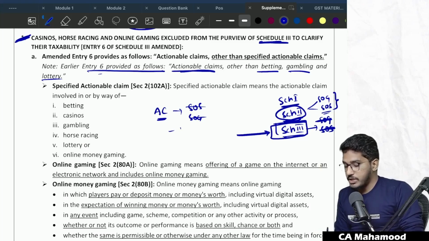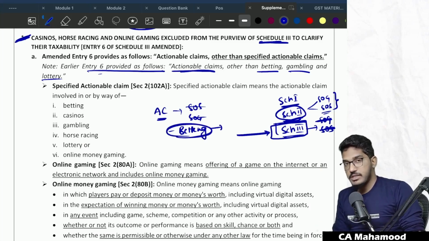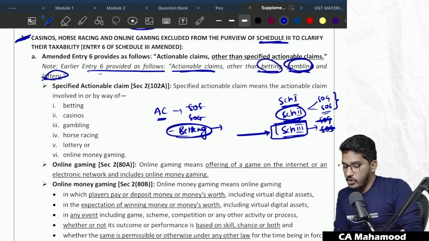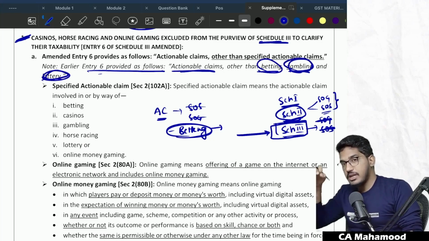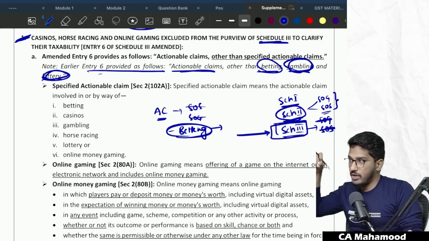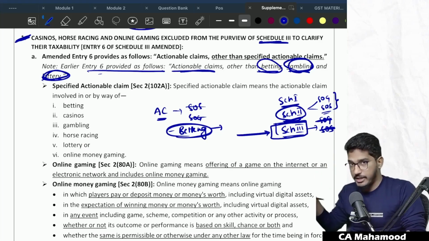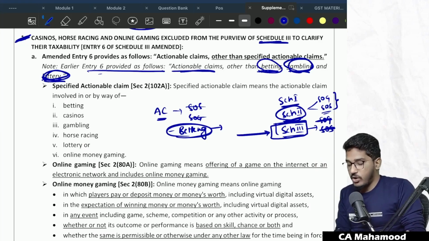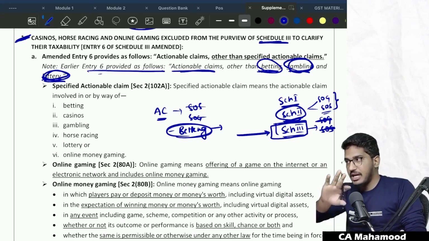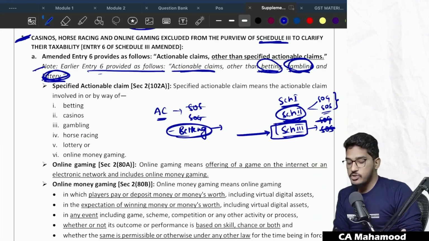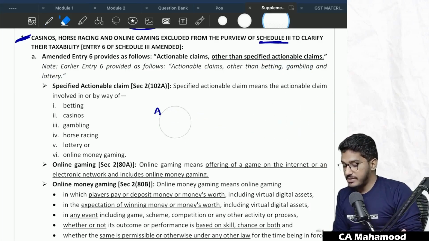Which means earlier the provision was, betting is an actionable claim, but on betting there will be GST. So betting services will get covered under GST and will be treated as supply. Similarly, gambling and lottery. So betting, gambling, lottery, these three actionable claims fall under the purview of supply. On those transactions, GST will be attracted. Apart from betting, gambling and lottery, whatever other actionable claims are there, they are outside of the purview of GST. This used to be the earlier provision. Now in this para number 6, there is an amendment.